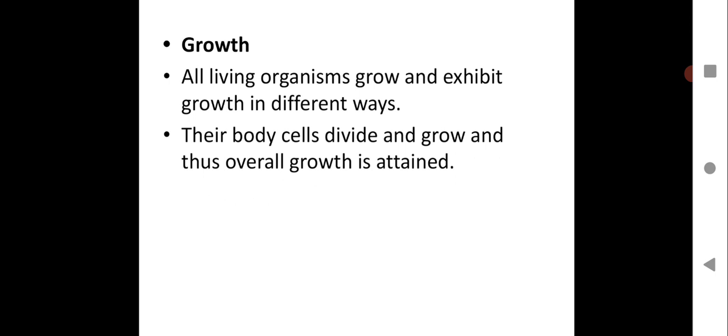Body cells divide and grow, and thus overall growth is attained. As the living organism grows, the cells divide multiple times and form tissues, and that forms muscles, which shows the attainment of growth.